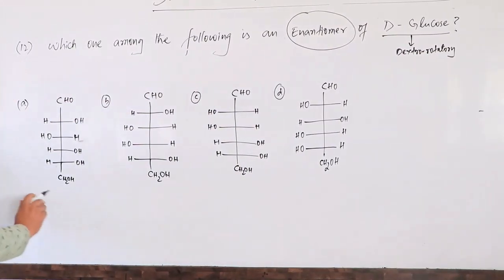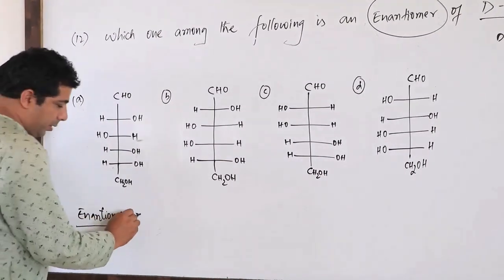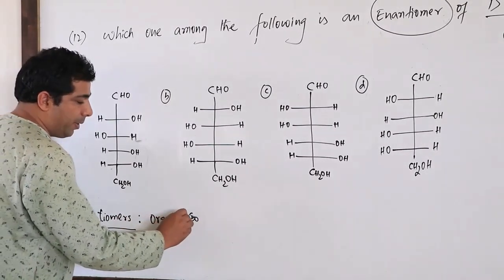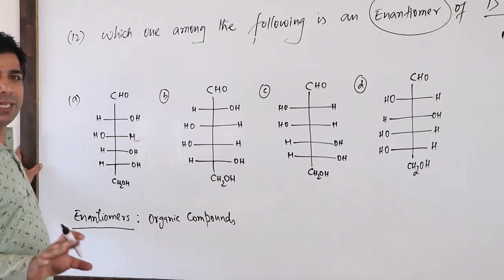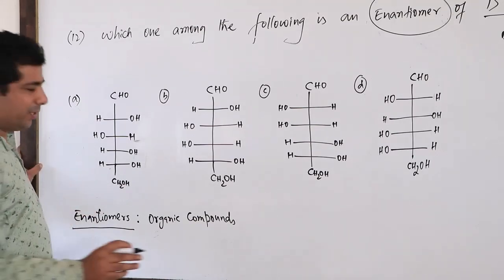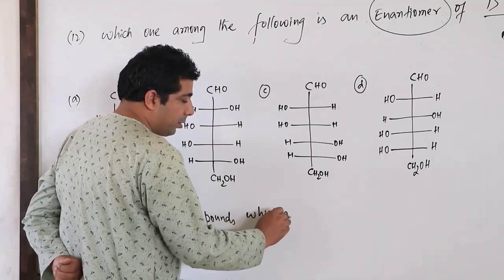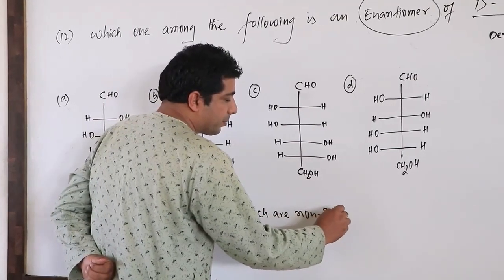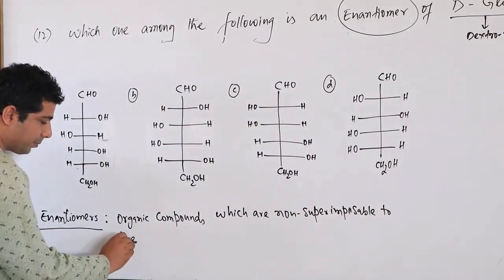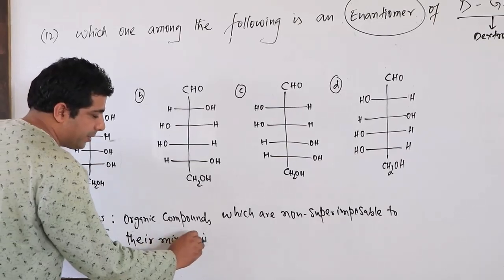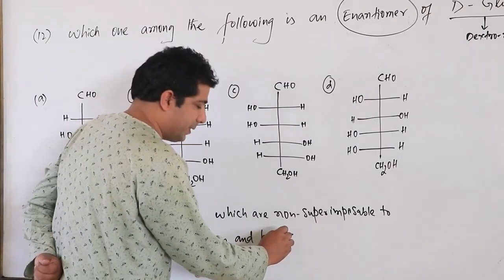Let us see what an enantiomer is. Enantiomers are organic compounds that first of all have the same molecular formula, as everybody knows isomers always do. A crisp definition: organic compounds which are non-superimposable on their mirror image and have opposite optical properties.